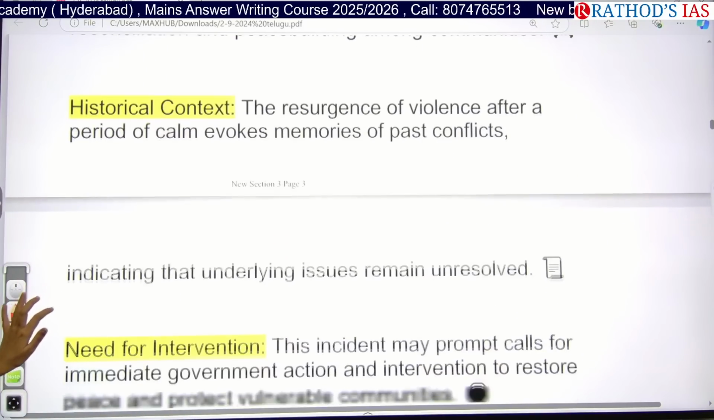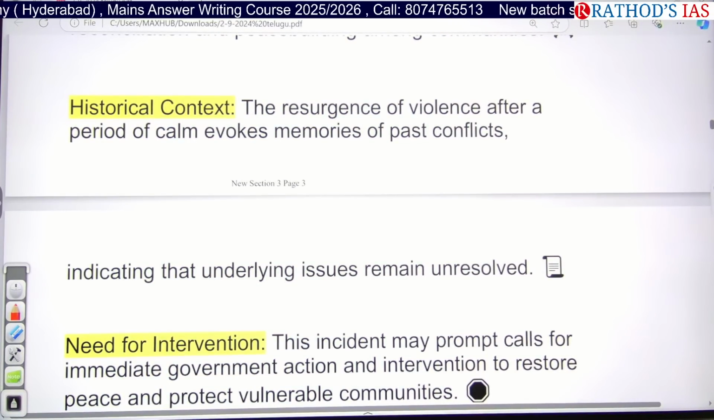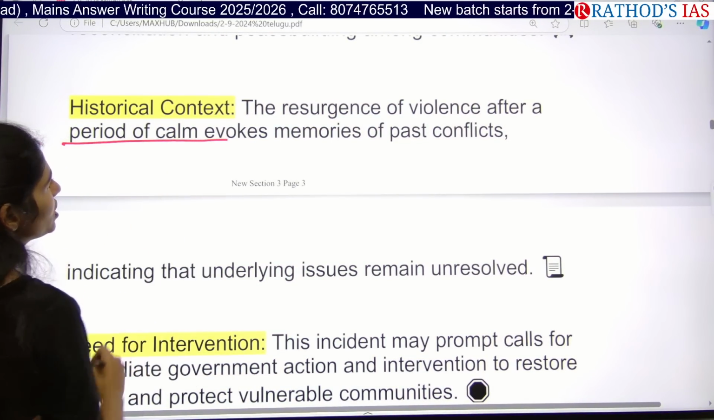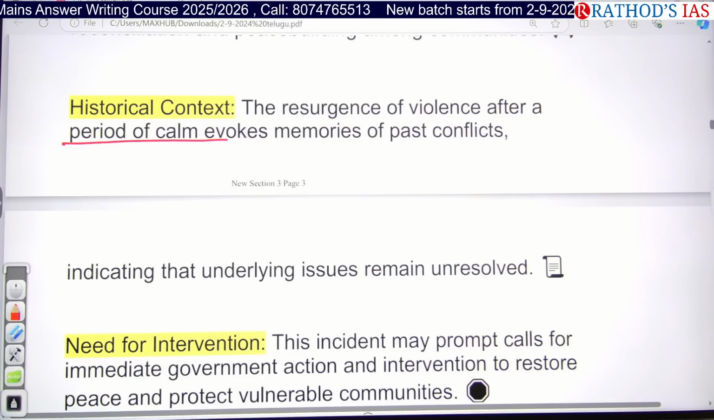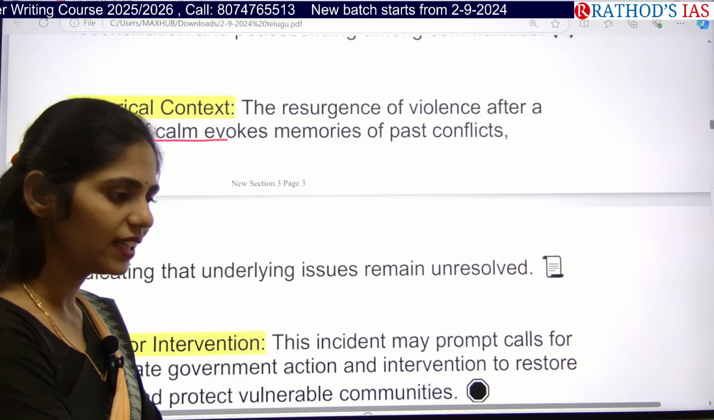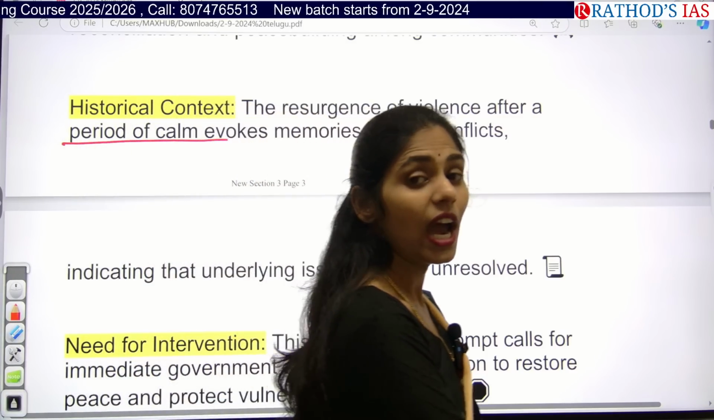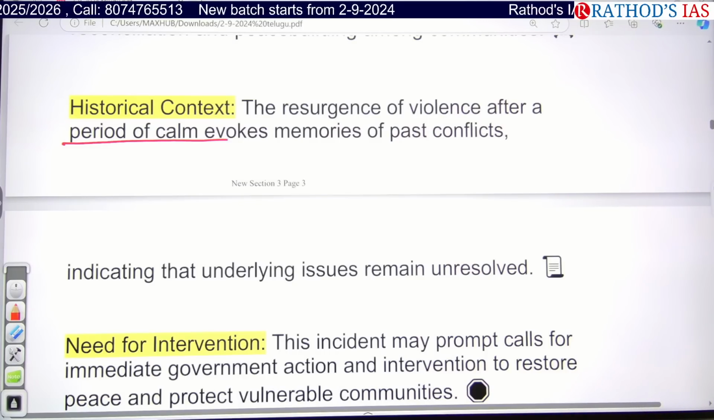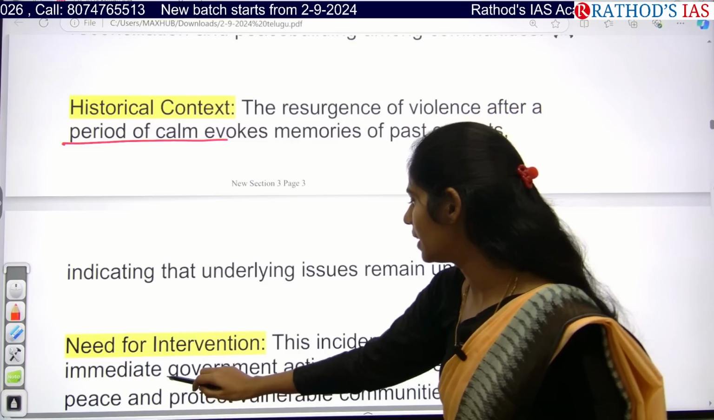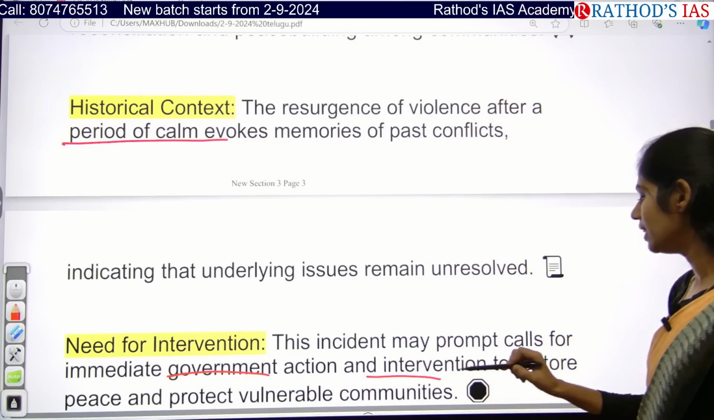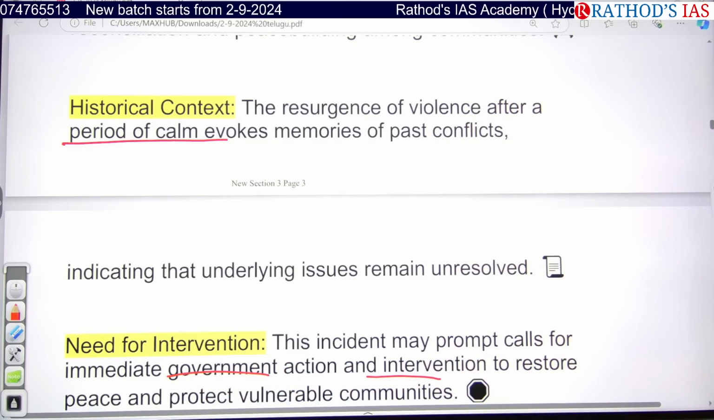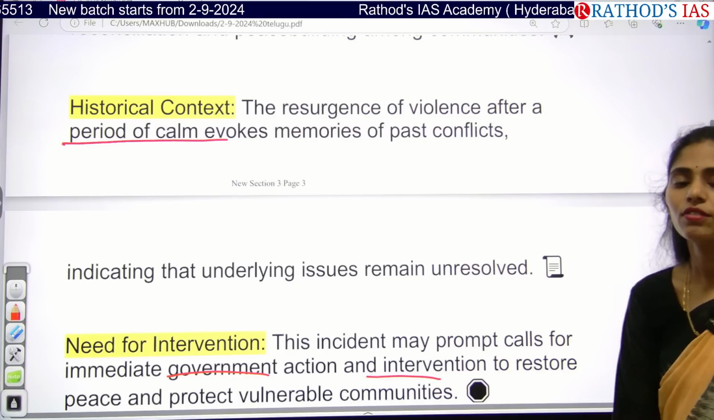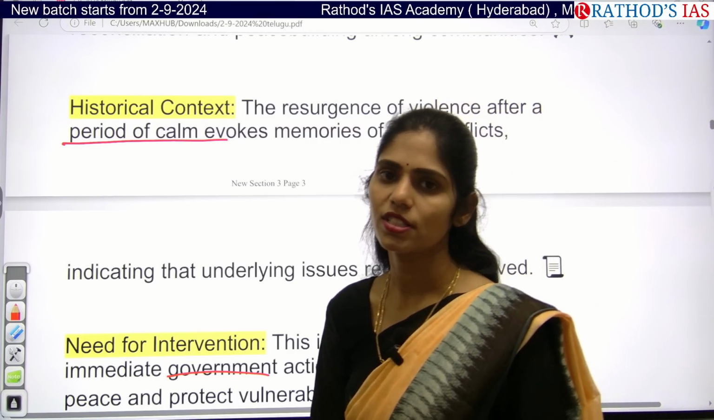And if you see the historical context between the Metis and Kukis, there is a resurgence of violence after a period of calm, which evokes the memories of past conflicts. So we have to understand what reasons in the history led to these conflicts, and those reasons need to be addressed. Okay, and finally, we need immediate government action and intervention so that we can restore peace as well as protect these vulnerable communities in this region.